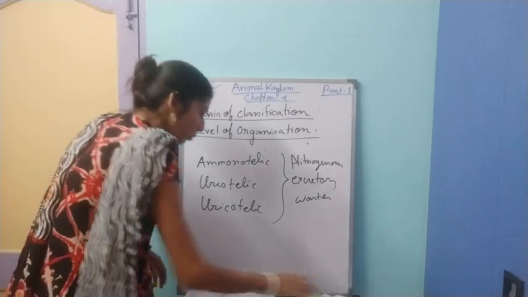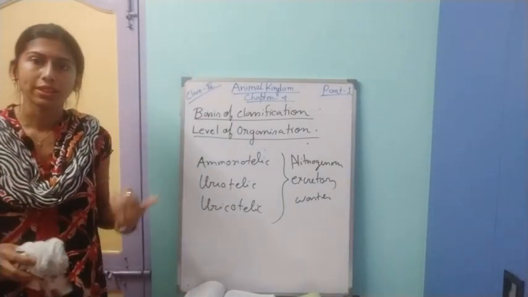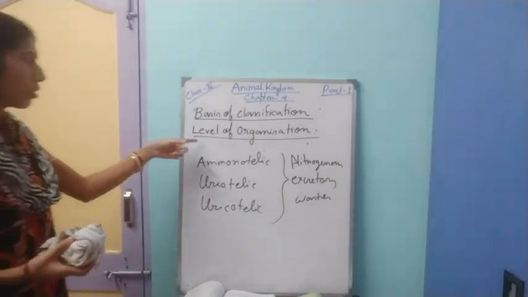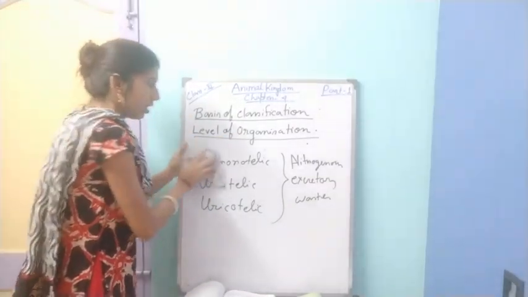Now we know some basic terms or basic features of these animals, and now we will proceed to the next topic, that is level of organization.